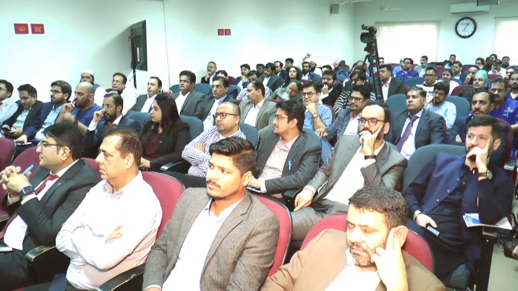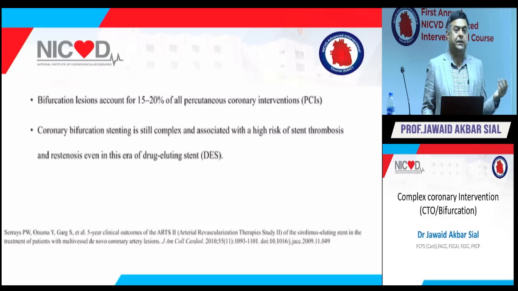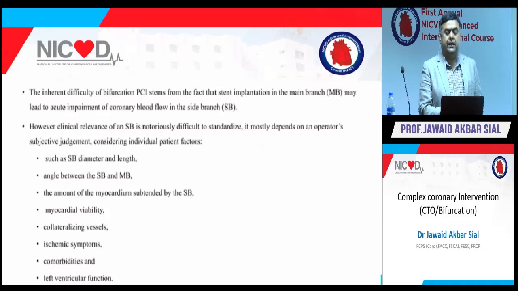So what is the bifurcation incidence? Bifurcation lesions account for approximately 15 to 20% of all percutaneous coronary intervention. Coronary bifurcation stenting is still complex and associated with a high risk of stent thrombosis and restenosis, even in the era of drug-eluting stents. When we do a coronary angiogram of any ad hoc patient and we see there is a bifurcation, from there we start thinking that this patient will not do as well as an isolated type A lesion in a single artery.